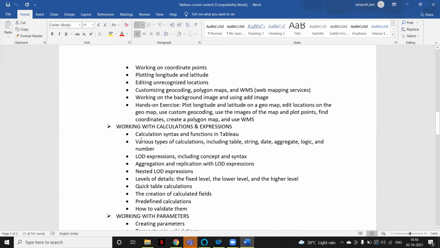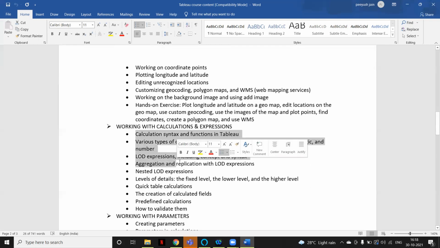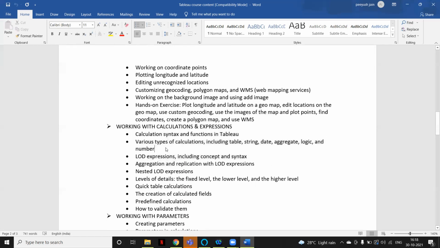Okay, so this calculation we will see in depth. We will see the functions, not all, but at a high level. What are the most frequently used functions that we should be aware of?